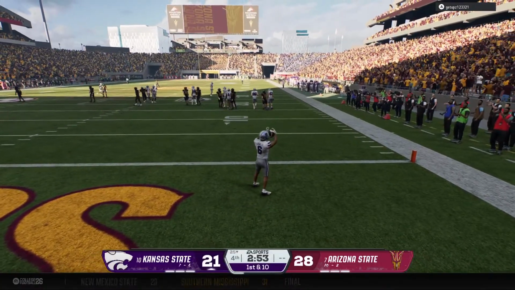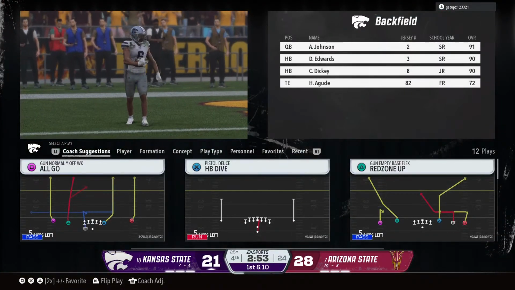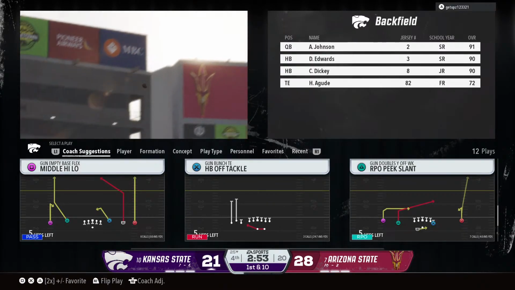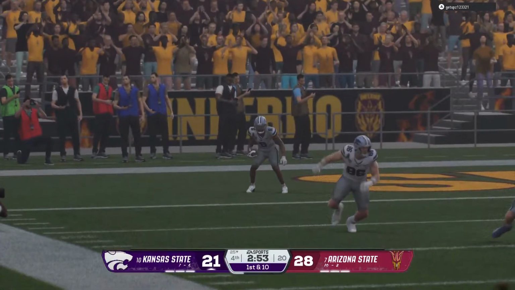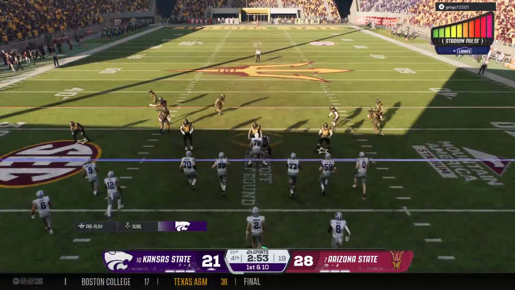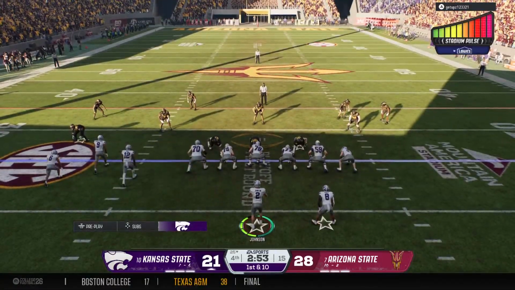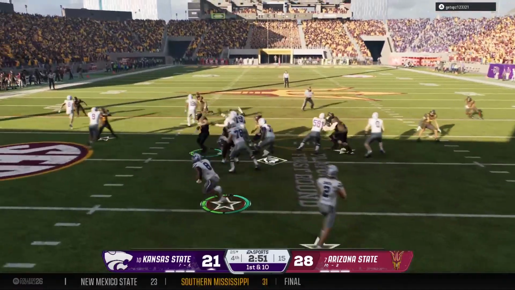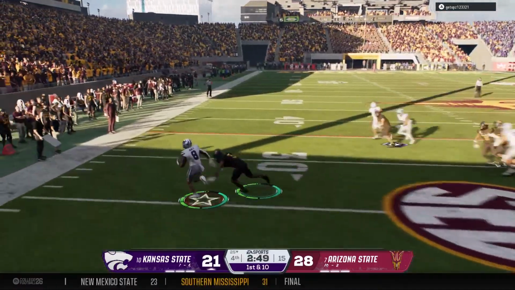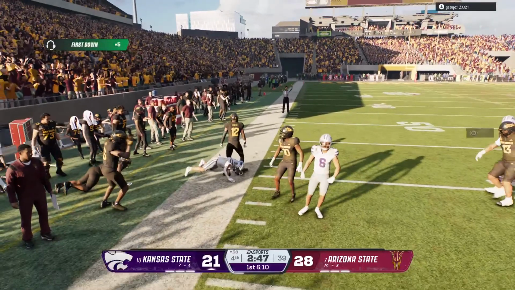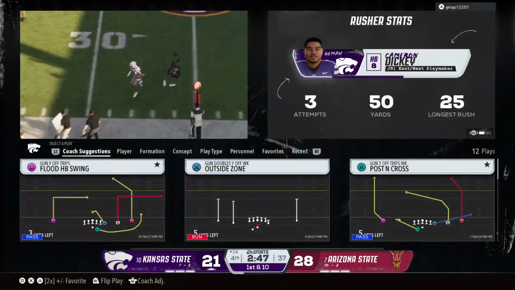Well, he thought about coming out, but instead takes a knee to bring the football to the 25-yard line. The Wildcats offense back out on the field. The chance to advance in the playoff comes down to this. Offense needing a touchdown here late in the game. Breaks into open space. And he steps out of bounds, but a solid gain there on the ground.